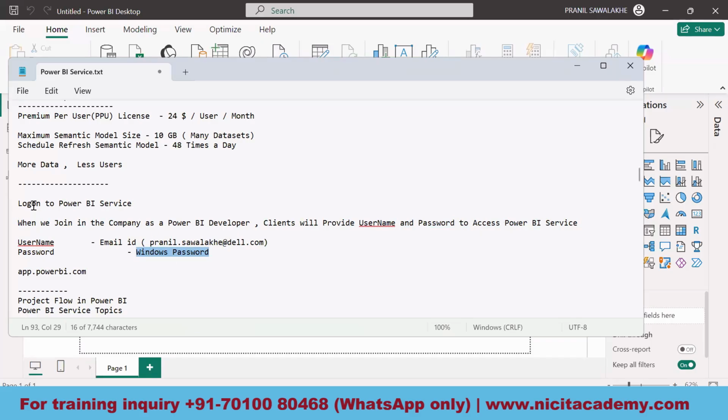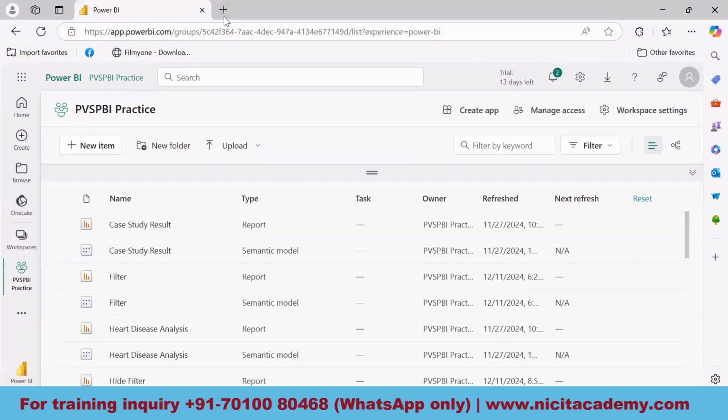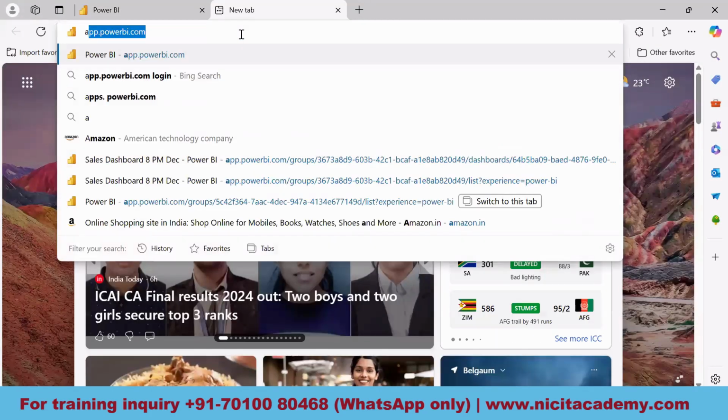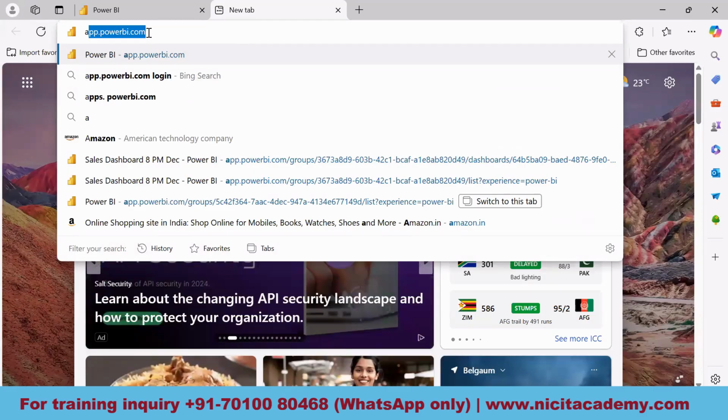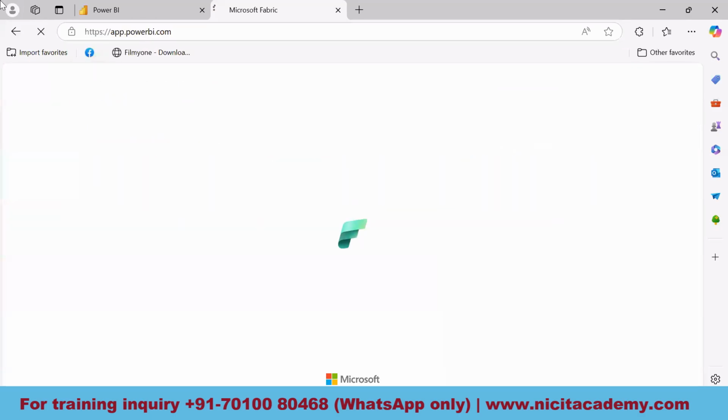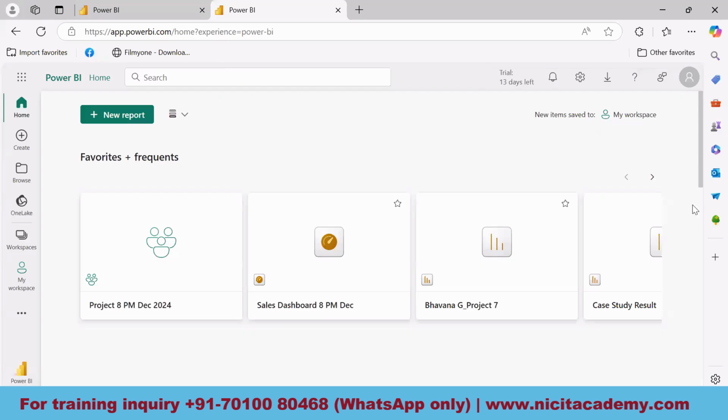So how will you be logging on to the Power BI service? What is the URL for that? Any cloud-based server can be accessed with the help of a web browser, guys. This is a web browser. The URL is app.powerbi.com. In order to go to the Power BI service, I'll make use of this URL.